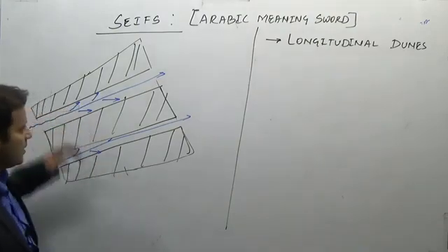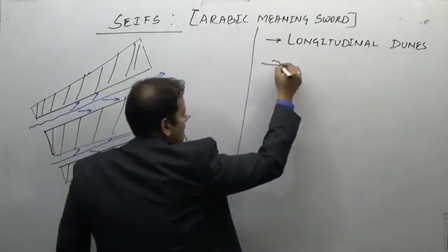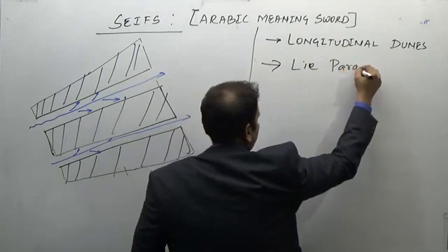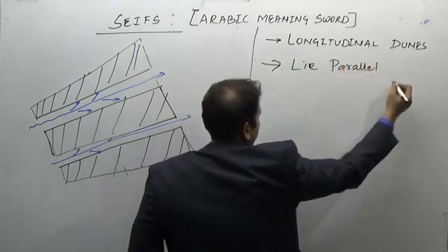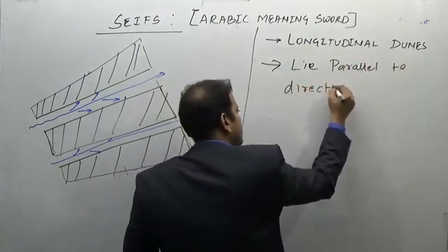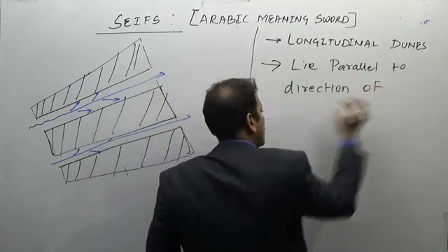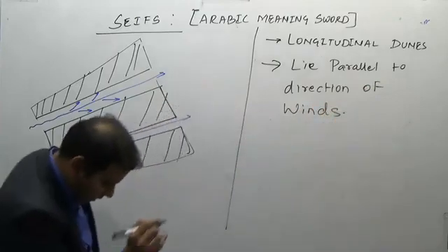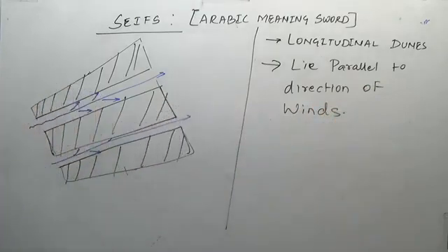How is their direction? They lie parallel to the direction of the prevailing wind. What was the direction of barchans? Perpendicular or transverse to the direction of the prevailing winds.